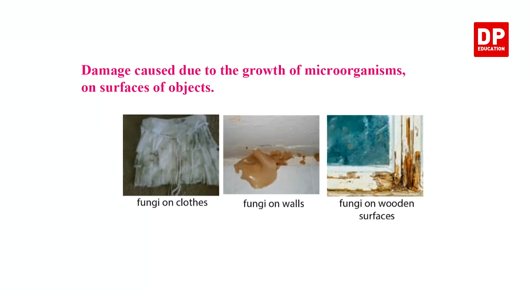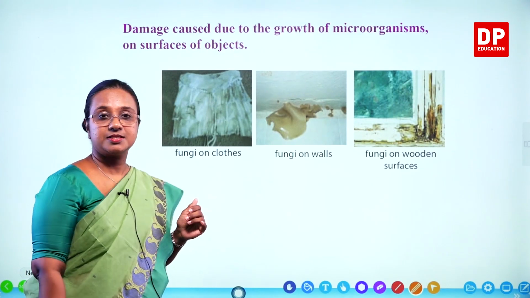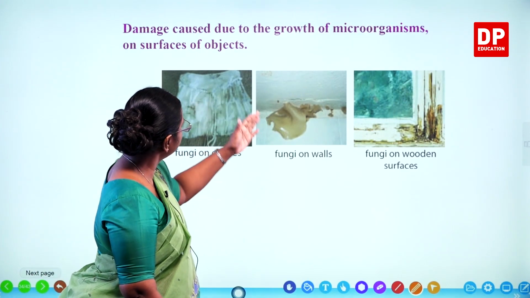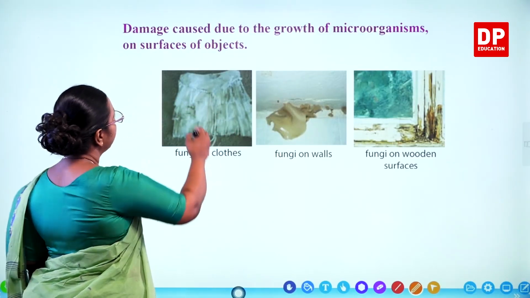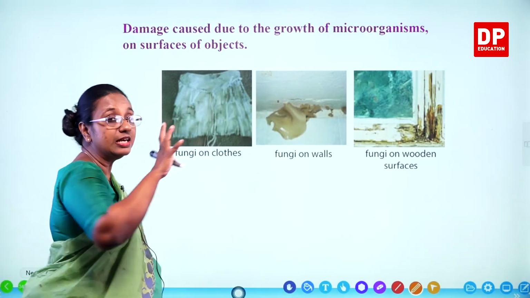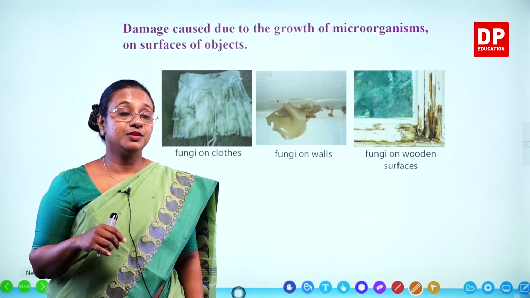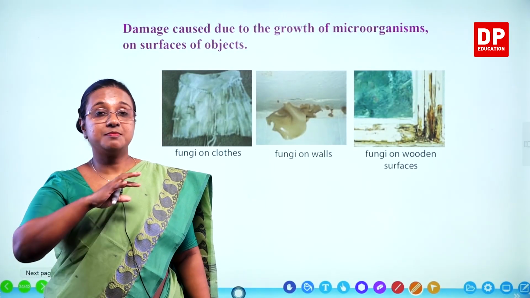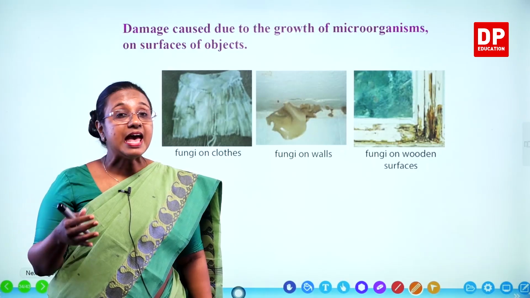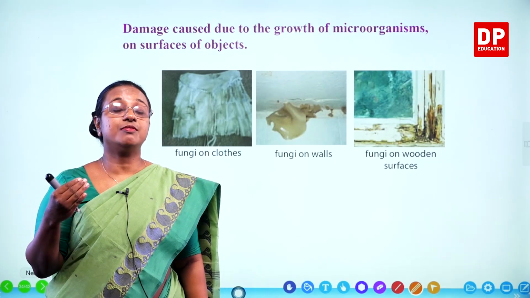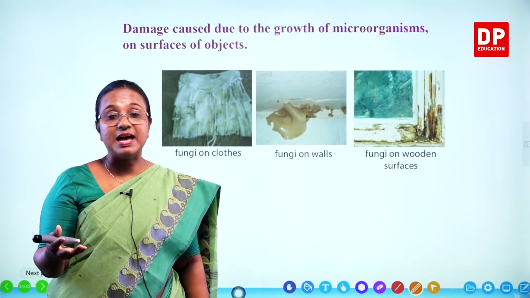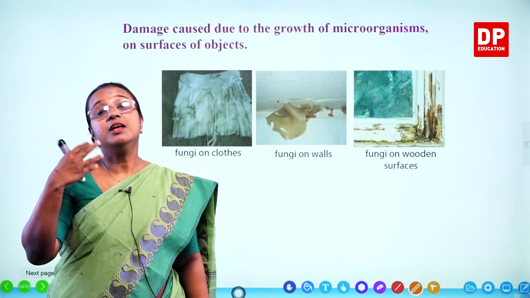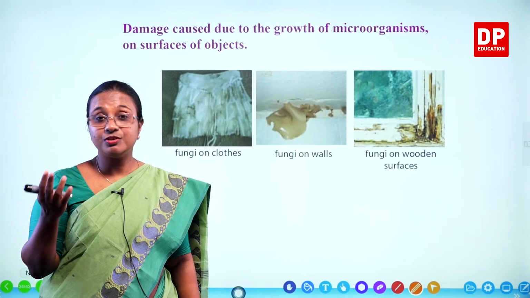So damage caused due to the growth of microorganism on surfaces of objects. So here you can see fungi grown on clothes. You can see this particular dress and in these parts you can see the white color fungal growth. Sometimes it's black color dots, sometimes it's whitish color, and that damages the quality of the clothes. The color changes, there can be holes, they can give a bad smell. Even if you wash it off, sometimes you may not be able to get rid of it.